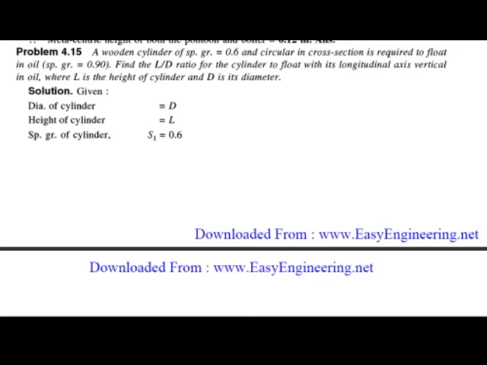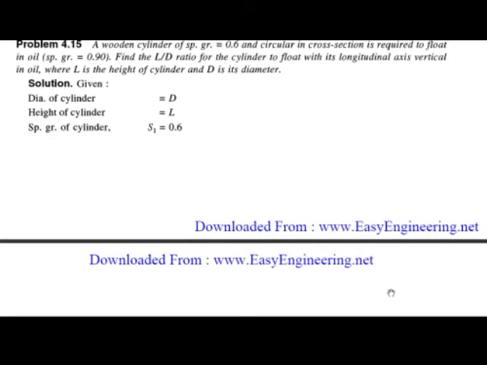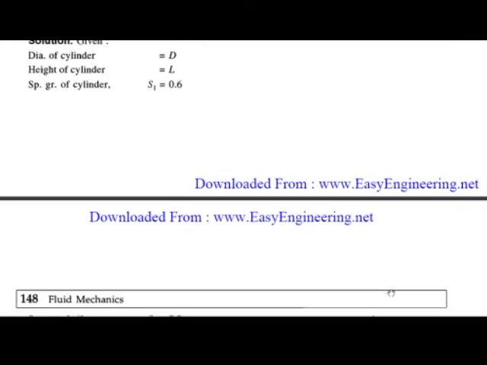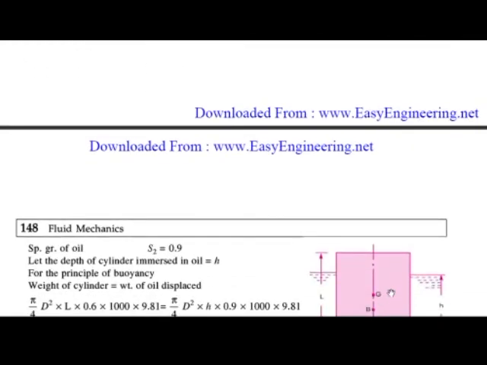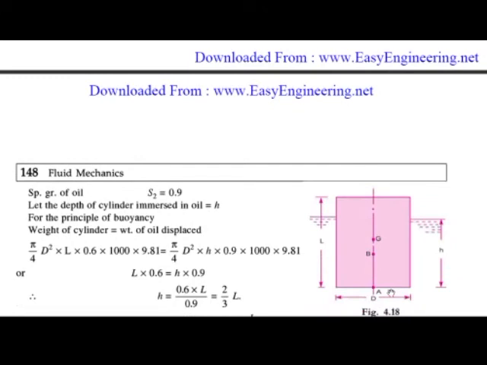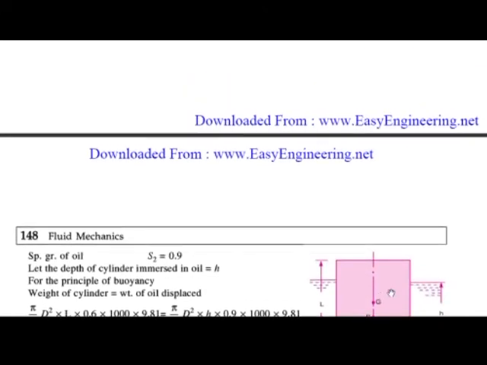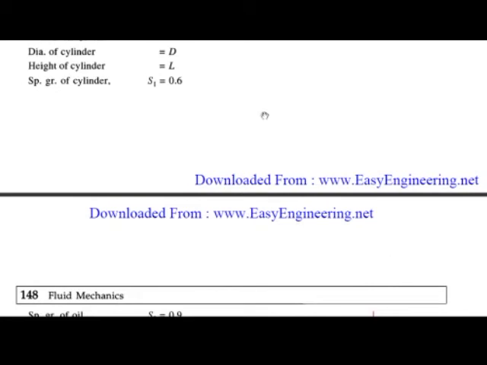and also the specific gravity of the cylinder is 0.6. Okay, and how we have to find out the L by D ratio. Okay, and they have already given the specific gravity of the oil is 0.9 and the specific gravity of the cylinder is 0.6.